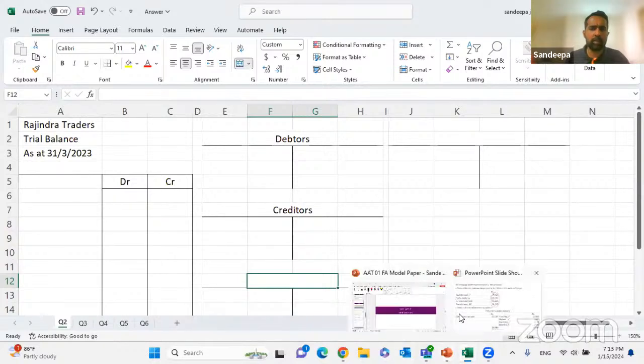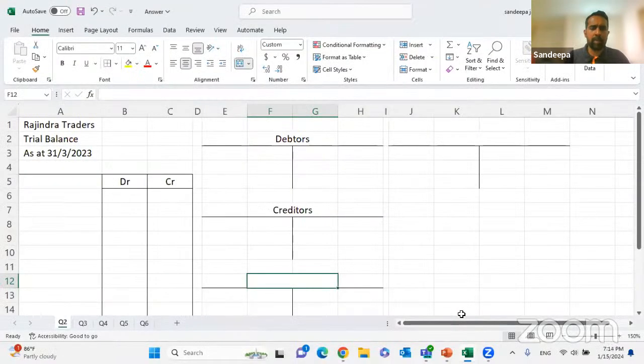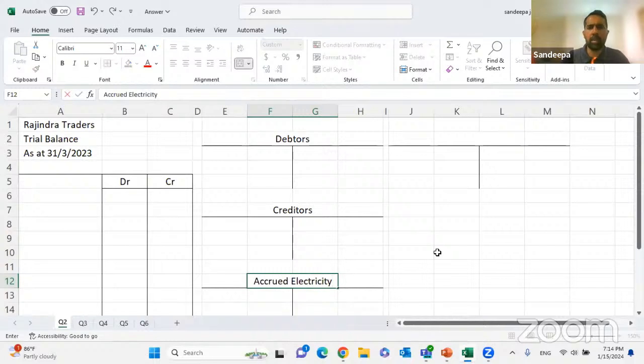Right, accrued electricity and prepaid water bill. Then we have the accrued electricity, and we need to open up the prepaid water bill as well.